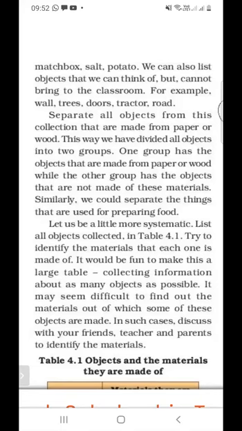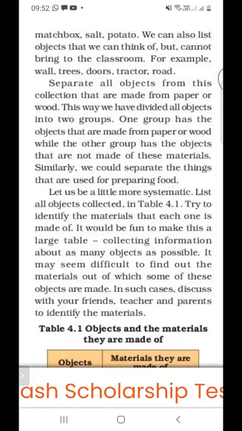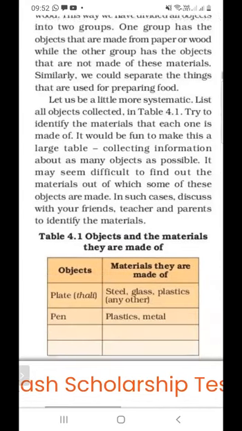Similarly, we could separate the things that are used for preparing food. Let us be a little more systematic. List all the objects collected in Table 4.1 and try to identify the material each one is made of. It could be fun to make this a large table, collecting information about as many objects as possible. It may seem difficult to find out the material of some of these. In such cases, discuss with your friends, teacher, and parents.